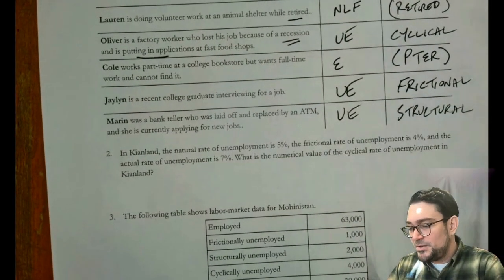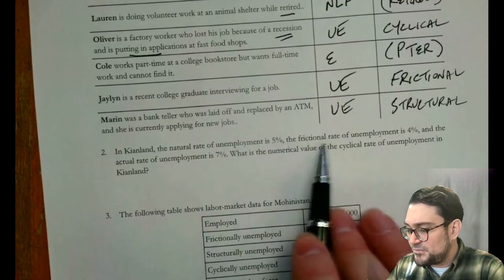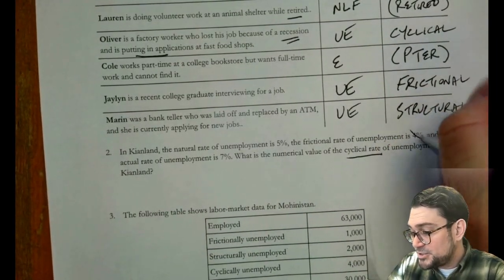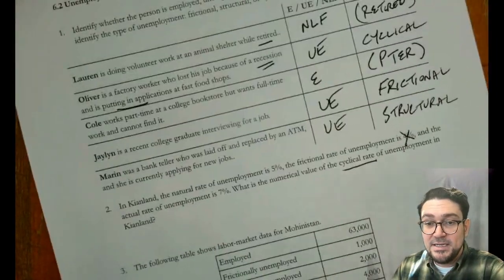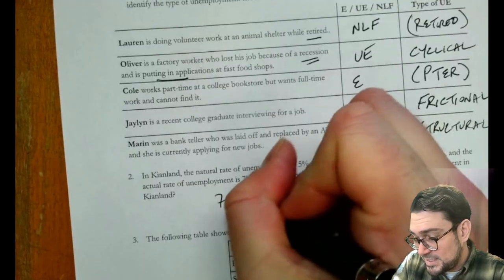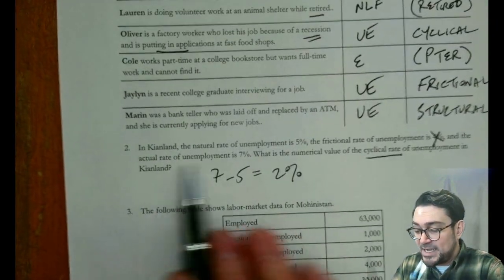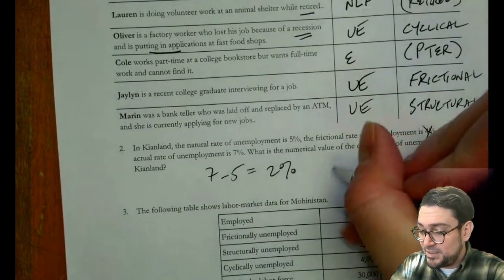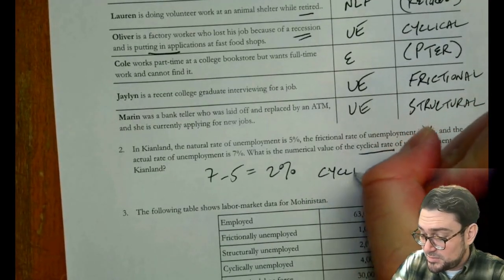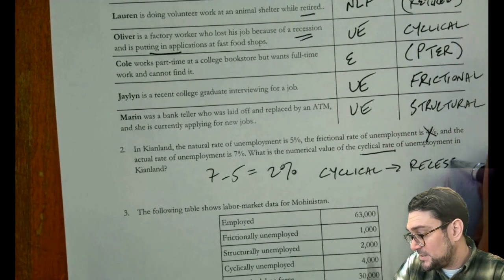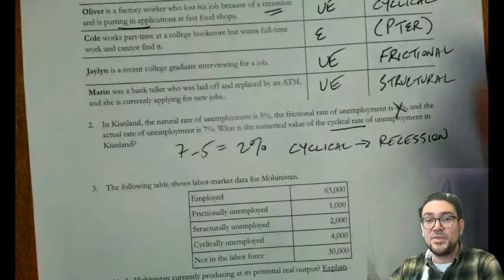Second, number 2, in Keon land, the natural rate is 5, frictional is 4, actual 7. What's the numerical value of the cyclical? Well, we don't actually need this 4% to do that. We just take 7 minus 5 equals 2%. The fact that we have an actual rate of unemployment exceeding the natural rate means we're in a recession. And so Keon land is in a recession right now. It's kind of a bummer.